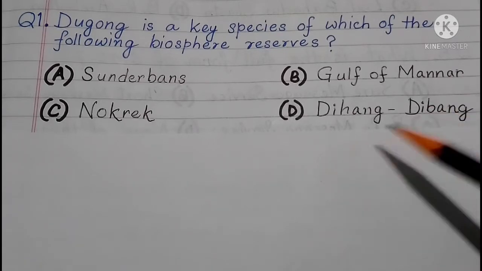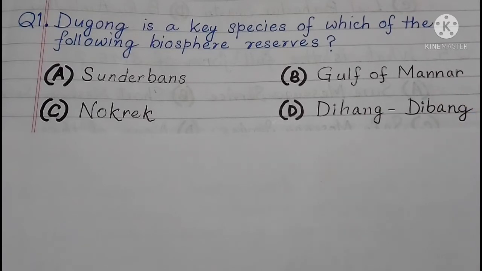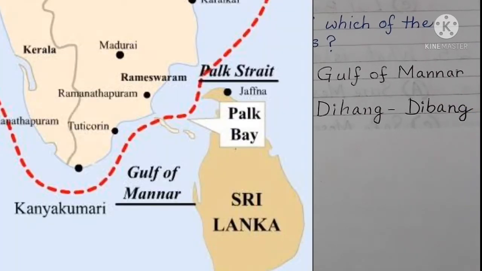And the second one is the Gulf of Mannar. Gulf of Mannar is located in the last portion of India, adjacent to the northwestern part of Sri Lanka, the seaside, and the lowermost part of Tamil Nadu. The sea area associated with these two areas is the Gulf of Mannar. It's a large shallow bay, which means it's not very deep.